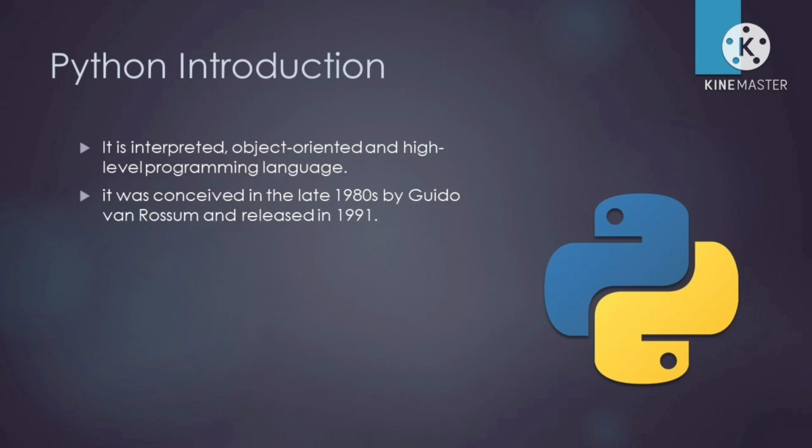Next, it is object oriented. Why is it object oriented? Simple. Since it supports major OOPS concepts, like class, method, inheritance, encapsulation, polymorphism, data abstraction. So it supports all the major OOPS concepts, and because of this, it is object oriented.